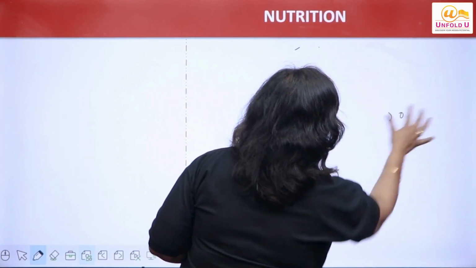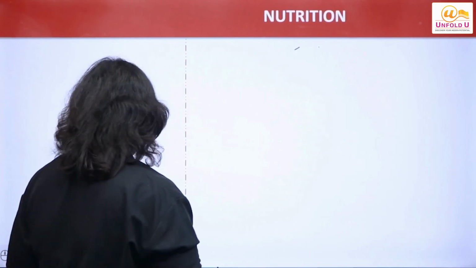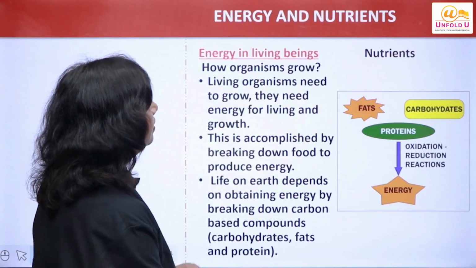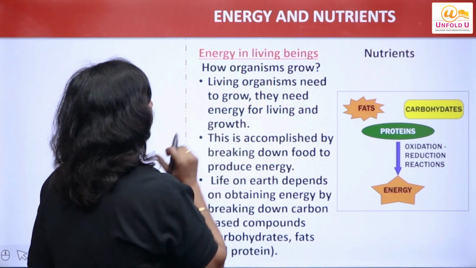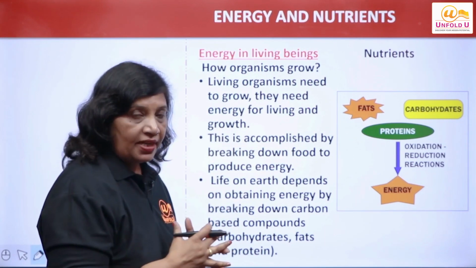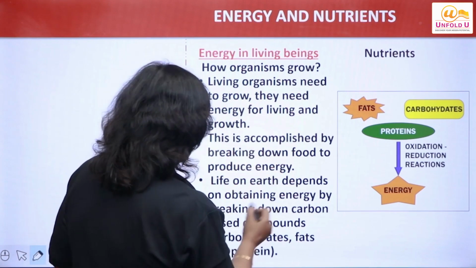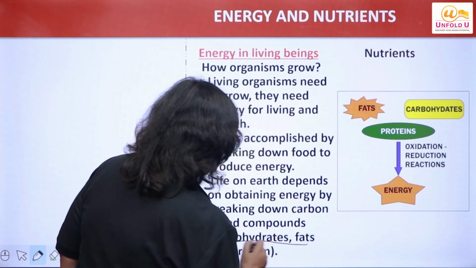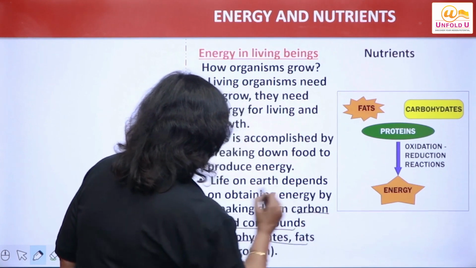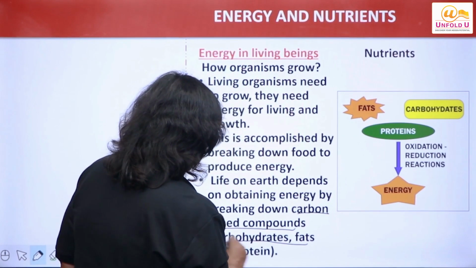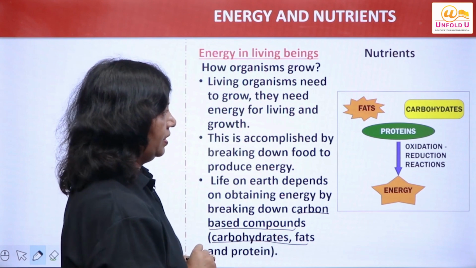So let us understand about all these. Now, energy and nutrients. Energy in living organisms. As I have said, nutrition is taking in food. And this food is based on carbon compounds, carbon-based compounds. These are carbohydrates, fats and proteins.